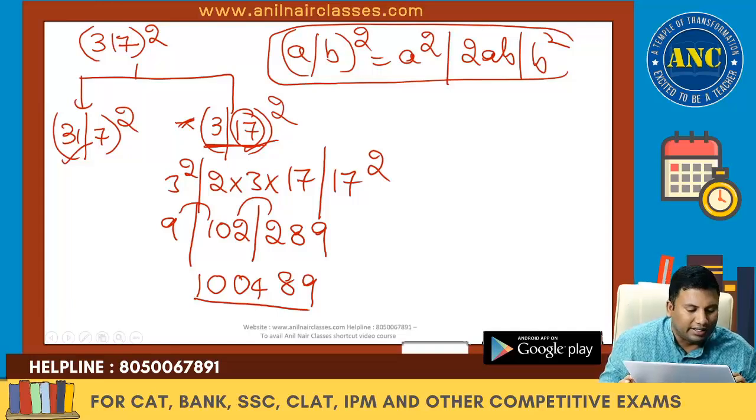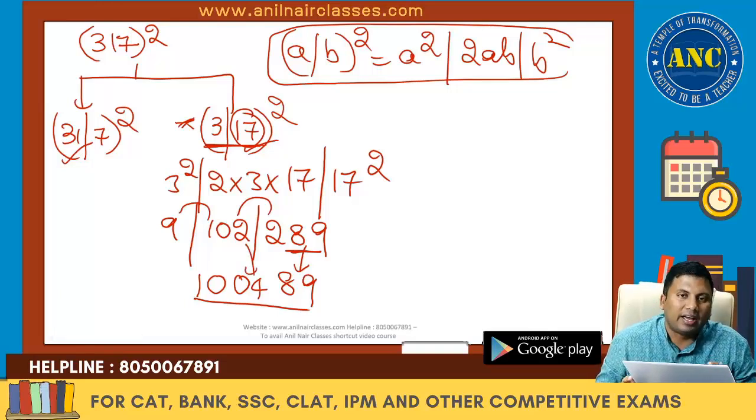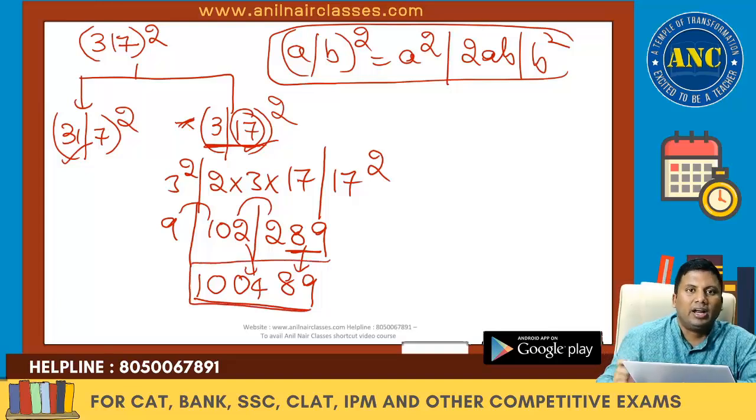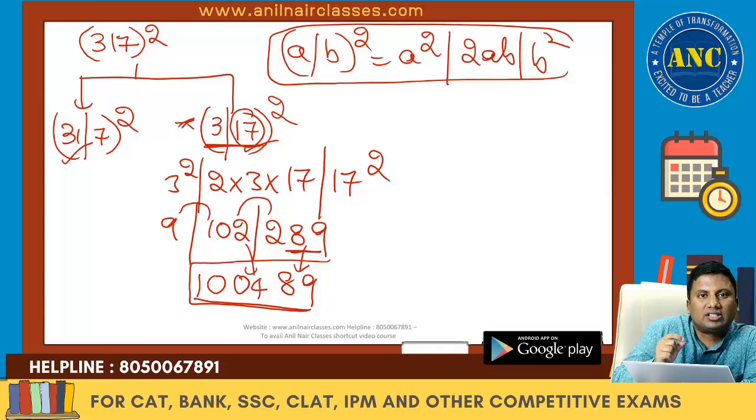902, 218, 9. Write down the last two digits. 18, 9. 2 carried. 102 plus 2 is 104. 04. 1 carried. 9 plus 1 is 10. 100,489.